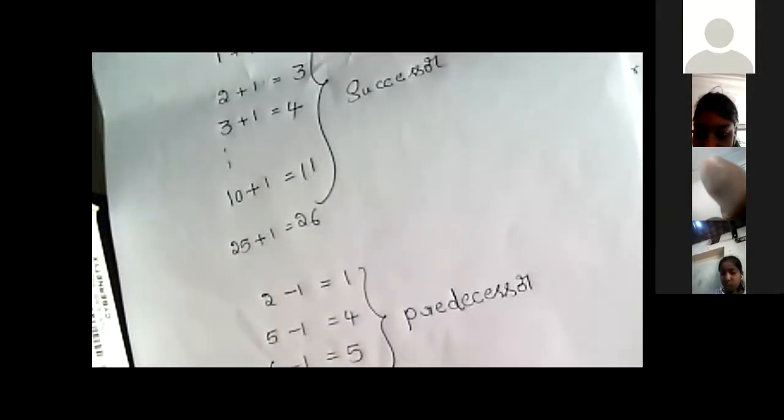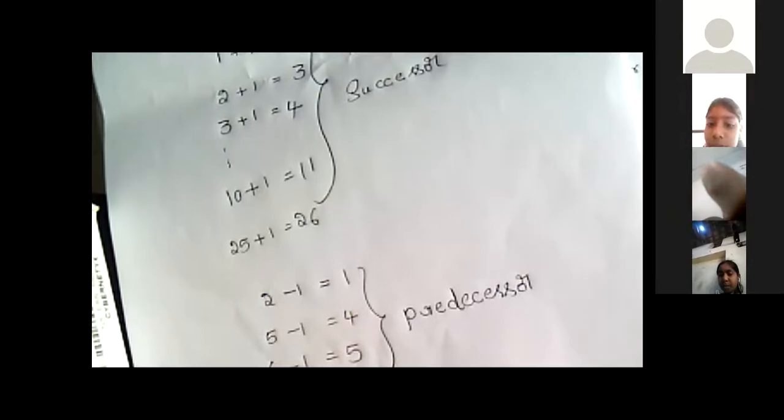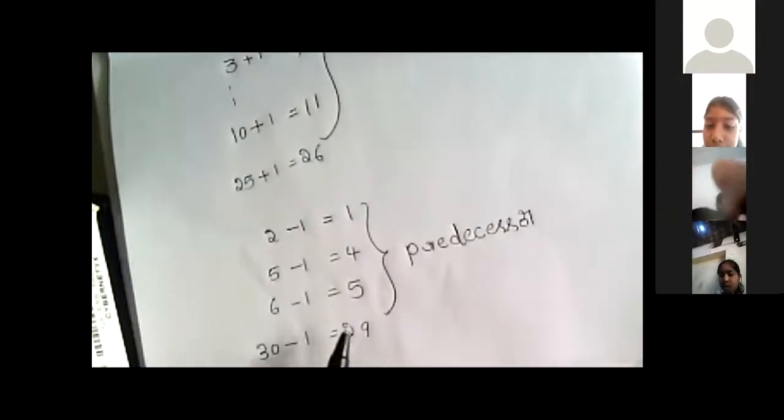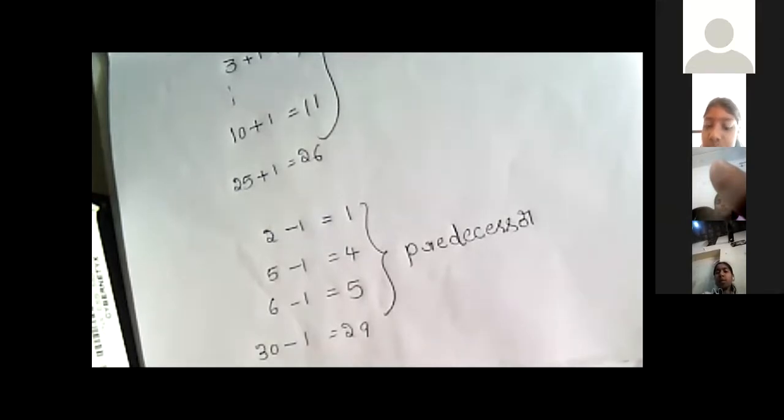For any natural number, if we add 1, we get a successor. That is the after number. When we subtract 1 from any natural number, we get the predecessor. It's the before number. Understand? In 2, if we subtract 1, it's 1. In 5, it's 4. In 6, it's 5. In 30, it's 29. We can do this for any number.